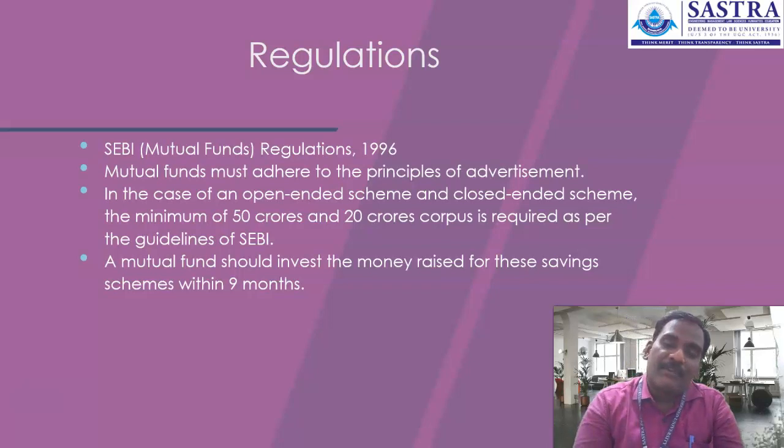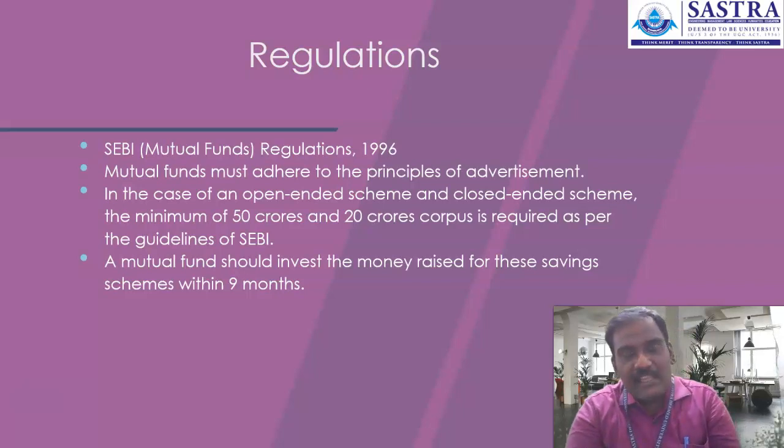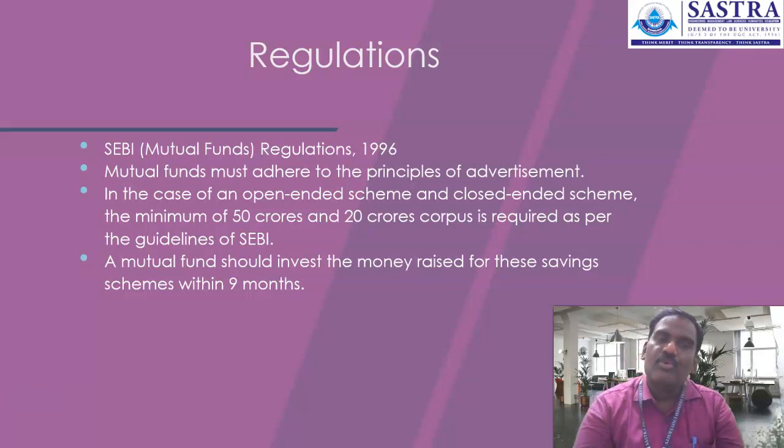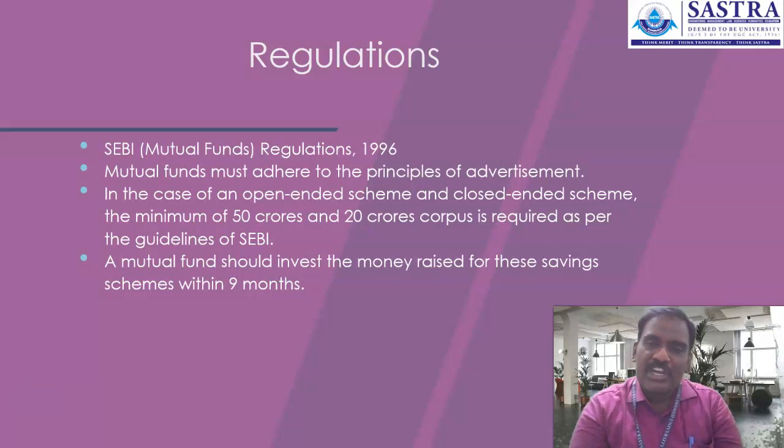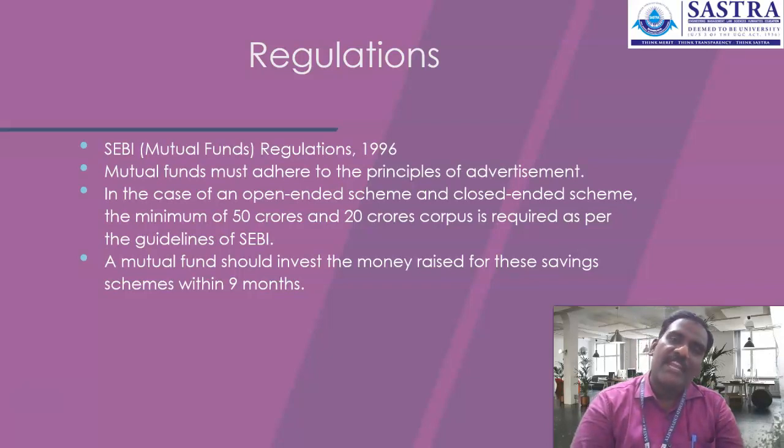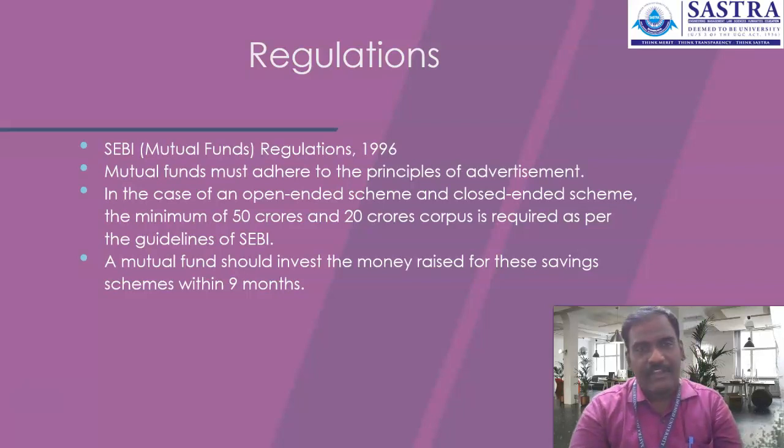There is another type of classification of mutual funds, based on duration, based on entry and exit. The mutual funds are classified into open-ended schemes, closed-ended schemes, and interval schemes. In the open-ended scheme, the investor can join at any point of time. The investor can exit at any point of time. There is no lock-in period.